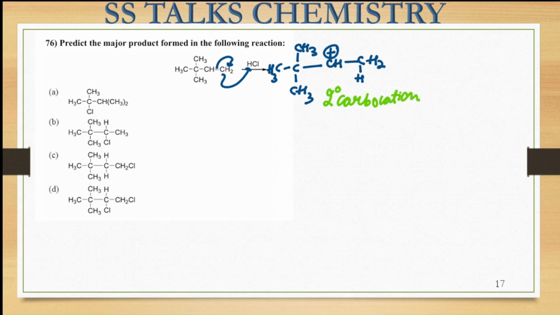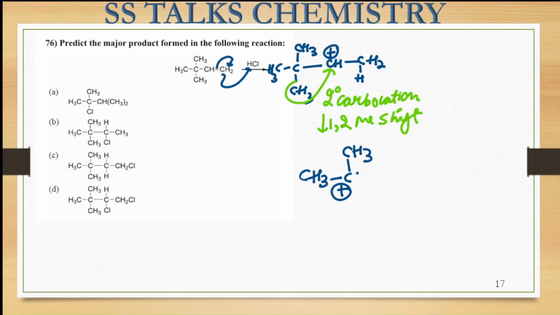We can do the 1,2-methyl shift in this case. So this is the methyl group. You can shift it on this particular side. So on 1,2-methyl shift, we will be getting a stable carbocation, that is my tertiary carbocation, which will be formed over here. So we will be getting CH3 CH carbon with the CH3. Here will be the presence of positive charge, and here the CH with this methyl group and the other substituent is present over here.